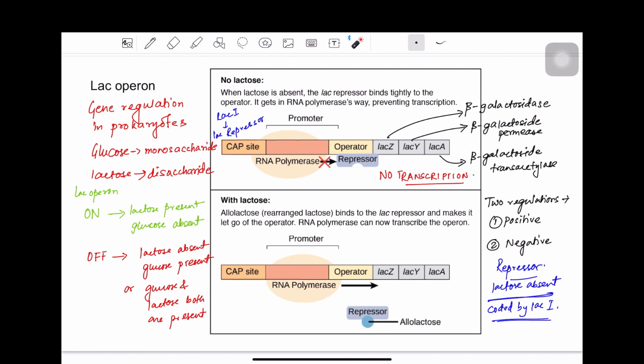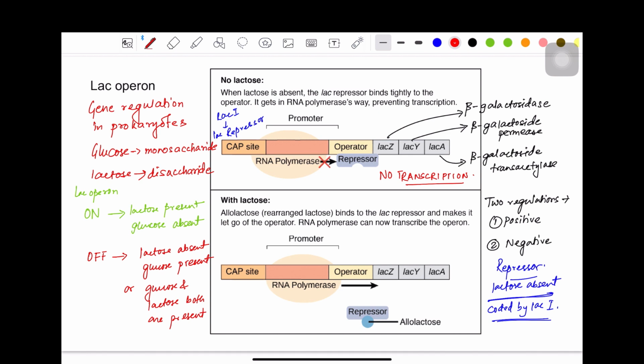What lactose does is that it can bind to the repressor. Lactose or any other analog of lactose, like for example allolactose shown here, can bind to the repressor, and because of that the repressor changes its conformation, and then the repressor cannot bind the operator site anymore.